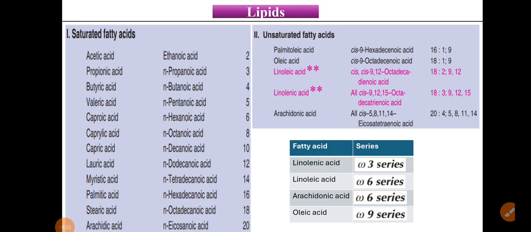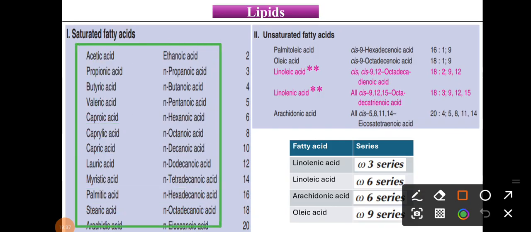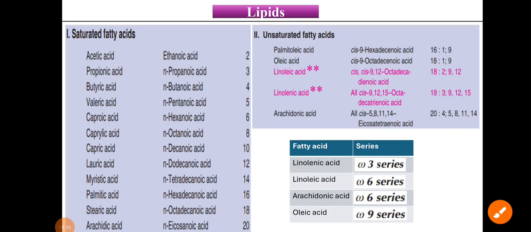In this whole slide, you have to remember the unsaturated fatty acids, then the fatty acid with what kind of series, like omega-3, omega-6 or omega-9. And here are the numbers of carbons. You have to remember the number of carbons in saturated fatty acids. In unsaturated fatty acids, you have to remember the number of carbons, the number of double bonds present in it, at what position those double bonds are present, and the omega series. So I think this slide is very, very important from your lipid topic.